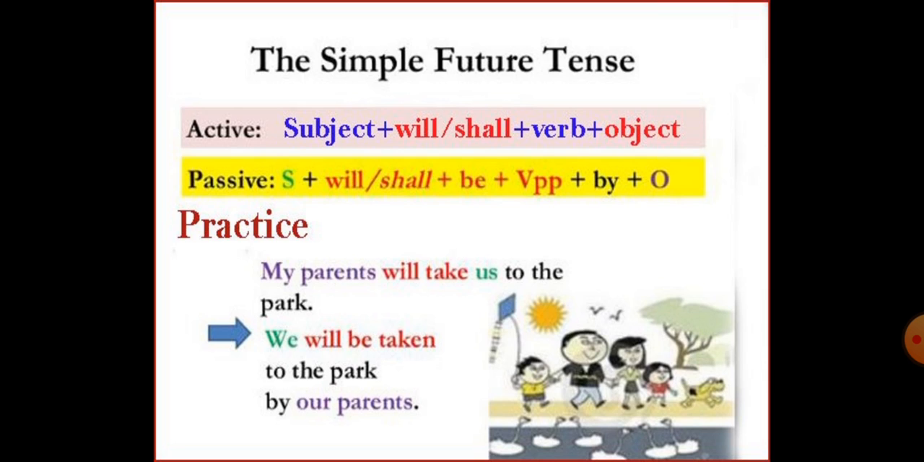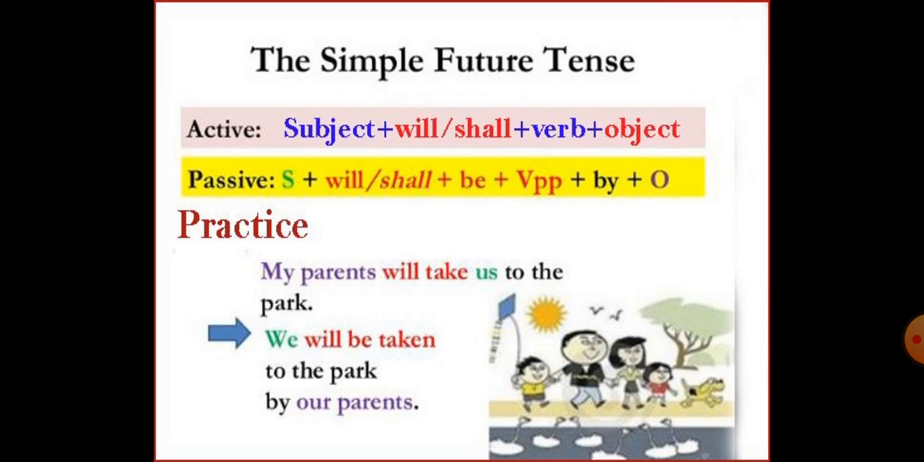Now coming to the last one, that is active and passive. In active it will be the same, that is subject plus will or shall plus verb and object. Now in passive, this object will come first. Like, my parents will take us to the park. Here the object us will come first as we. So, we will be taken to the park by our parents.